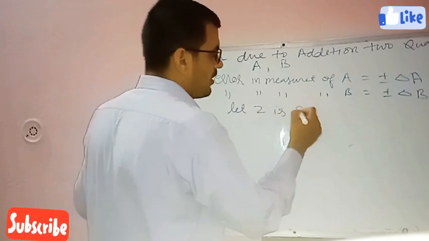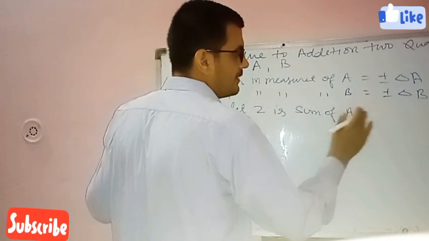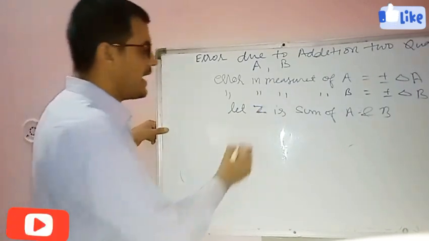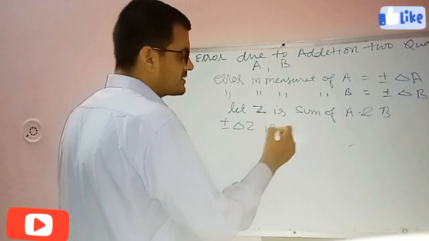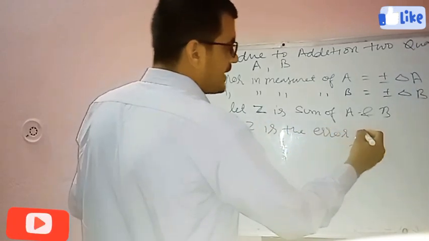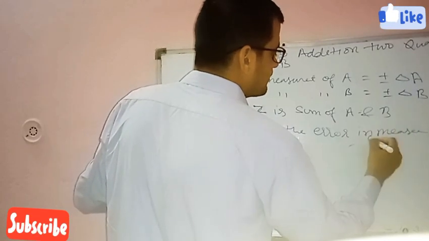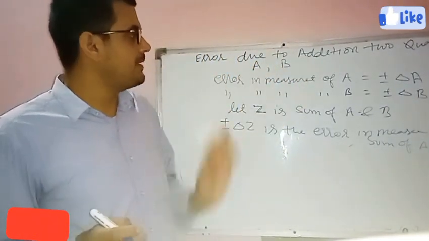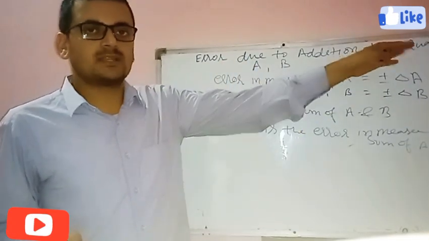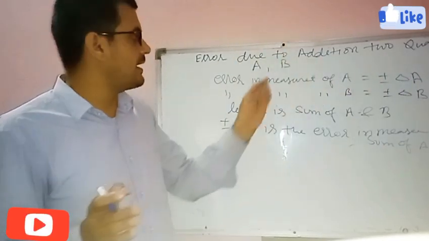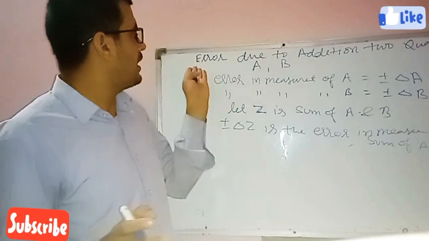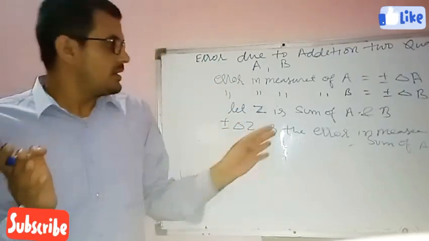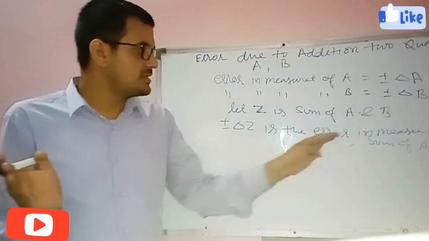Let Z be the sum of A and B. When we add them, their sum is Z. Z is the sum of A and B, and plus minus delta Z is the error in measurement of the sum of A and B. Look, I am repeating again, we have two quantities A and B. The error in the measurement of A is plus minus delta A, and when we measured B, the error is plus minus delta B. What we have to do is add these two quantities, and their sum is Z.